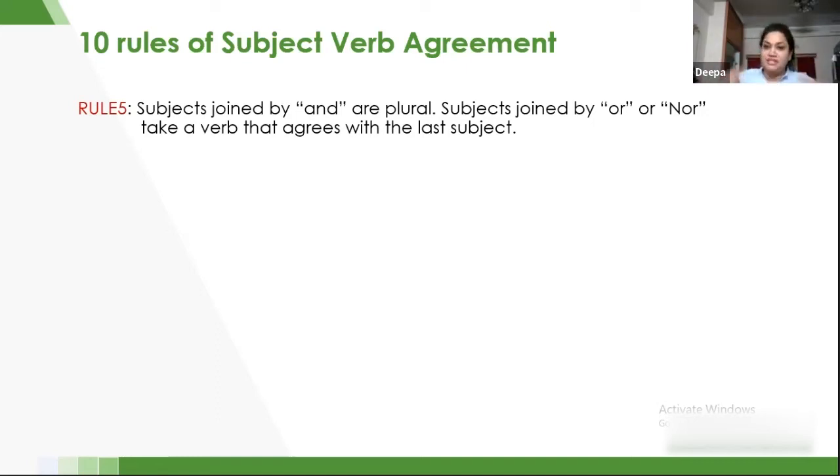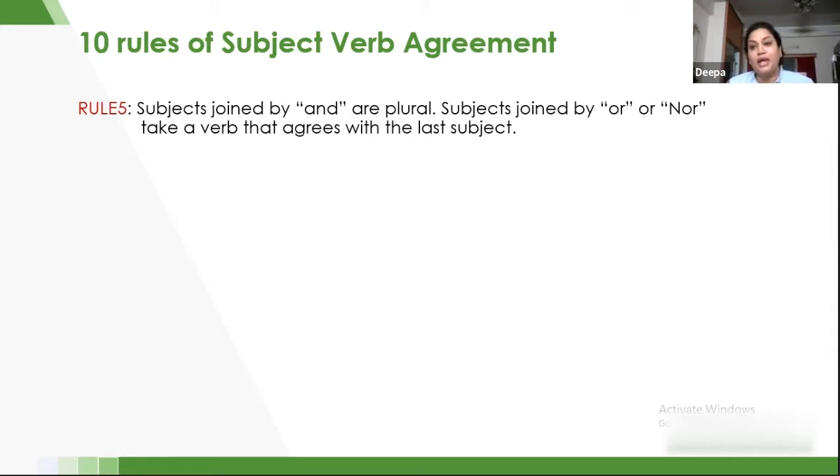Now I have two subjects again, and I'm saying neither, neither he. So therefore, the verb that I'm going to use is also going to be a singular verb. Clear? Whenever I say either Sam or Robin is going, I'm referring to only one subject. Therefore, I'm going to use a singular verb.